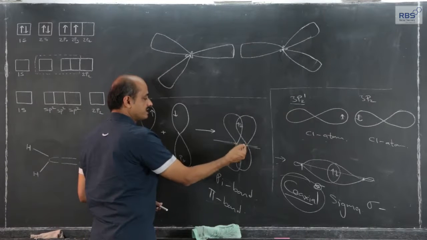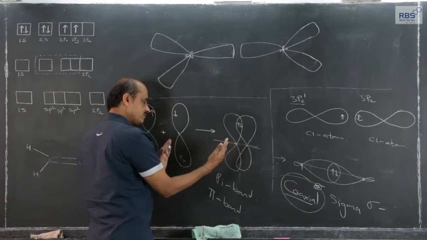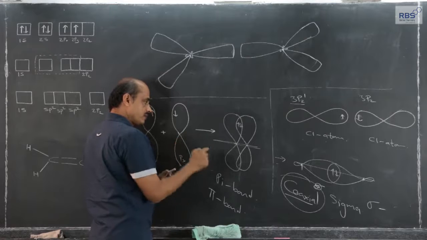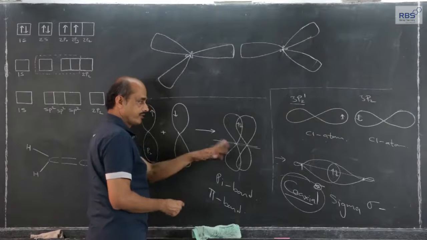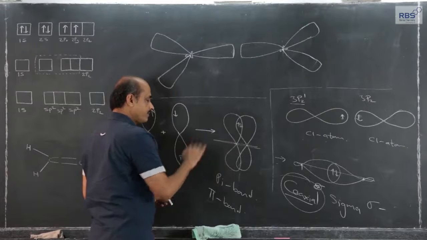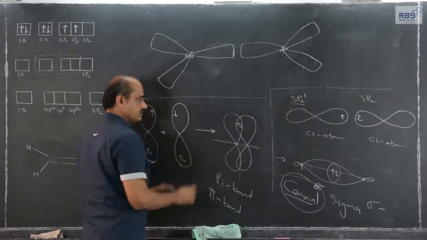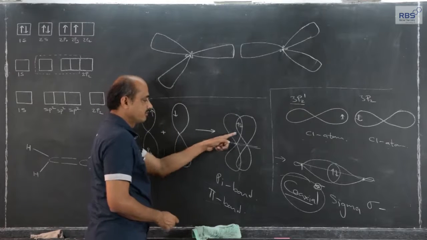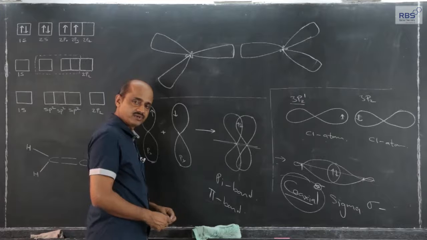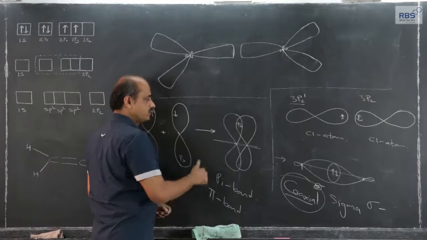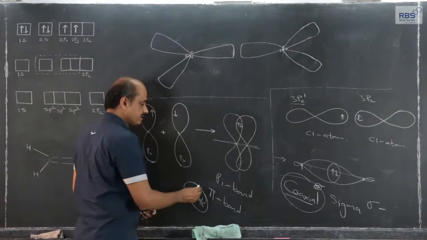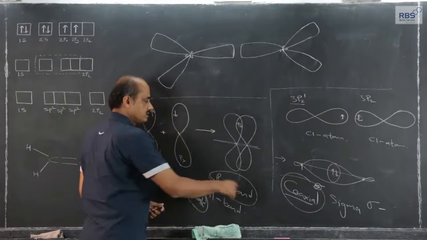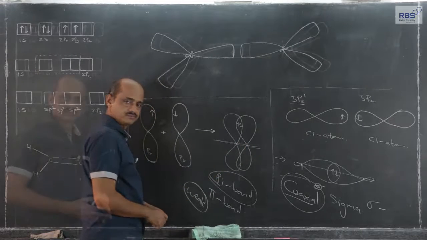The electron density is not present in between, therefore, since it has overlapped, the repulsion between the two nuclei decreases, but it will not decrease to that extent as it does in case of coaxial overlapping. Therefore, the pi bond, parallel overlapping, lateral overlapping, is a weaker bond. It is a covalent bond because an electron pair is shared, but this type of overlapping gives rise to a weak bond, and therefore, we call pi bond a weaker bond than sigma bond.